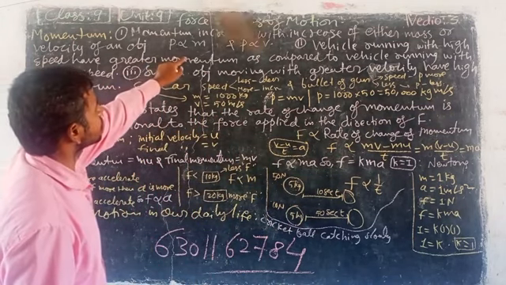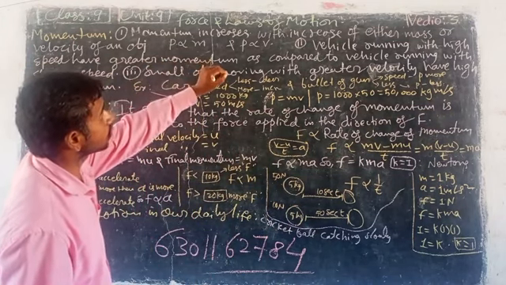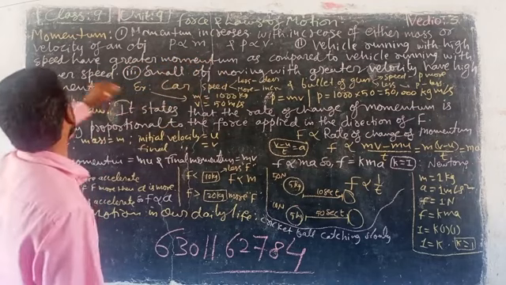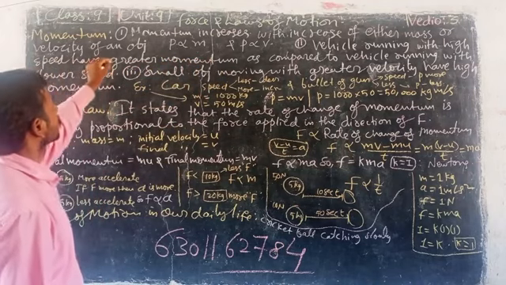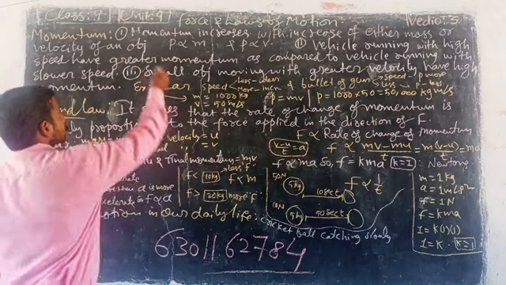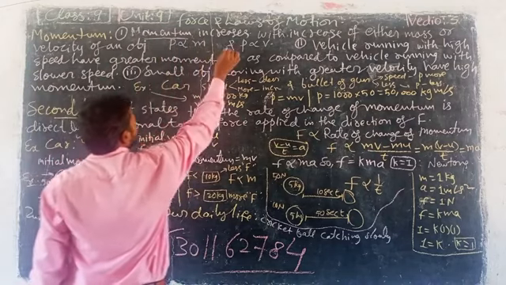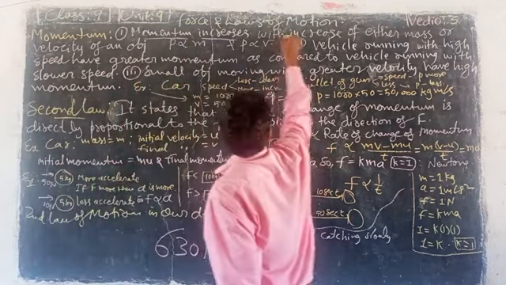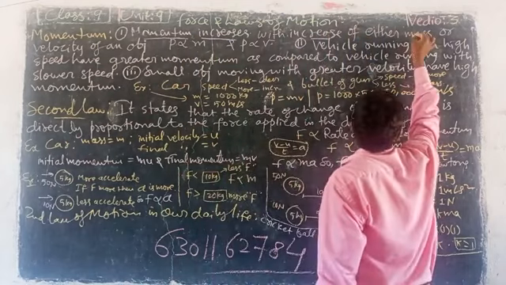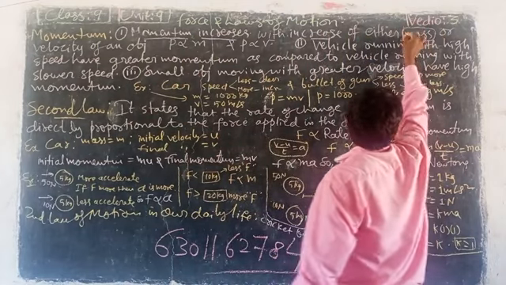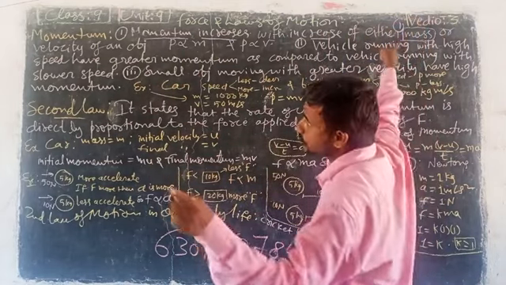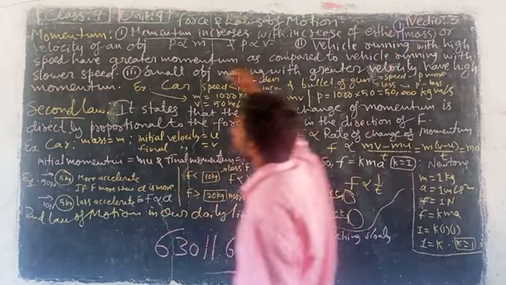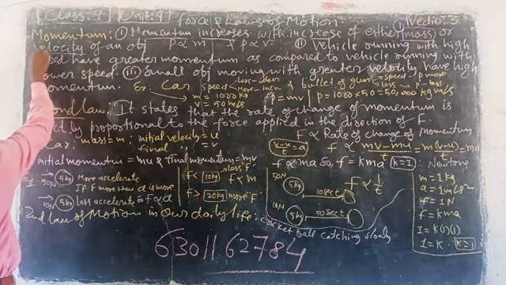Momentum increases with increase of either mass or velocity of an object. First point: increase of either mass or increase of velocity.